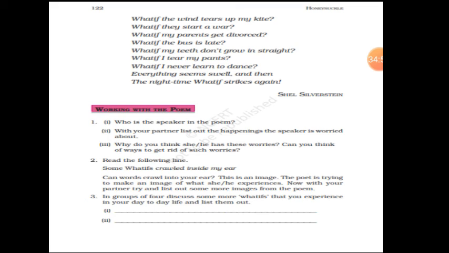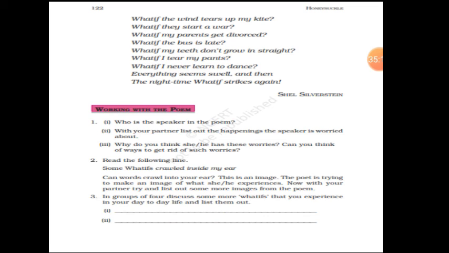Everything seems swell, and then the night time, what if strikes again? Now again he's thinking in the night time. All this imagination is coming at night only, when the poet is sleeping on the bed. Now he is thinking, if I don't know how to dance, all my friends will make fun of me, and what if the strikes again? Means what if they will come and hit me again? So in the end, it shows that the poet's mind is very disturbed, children.